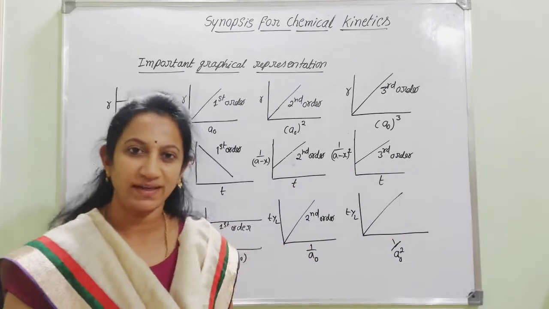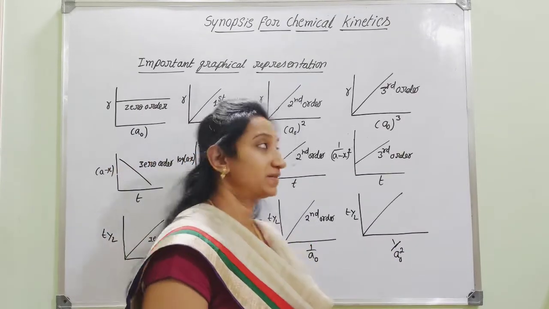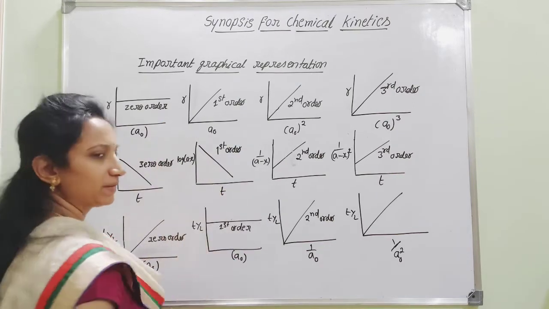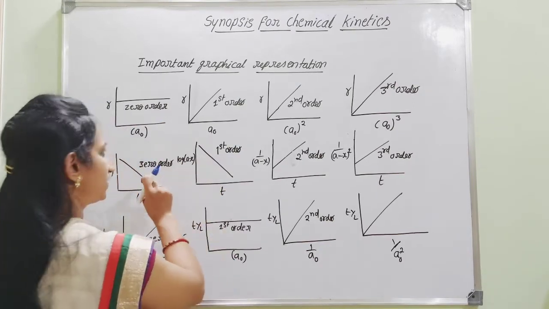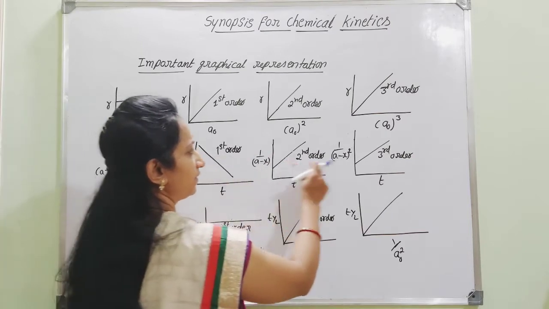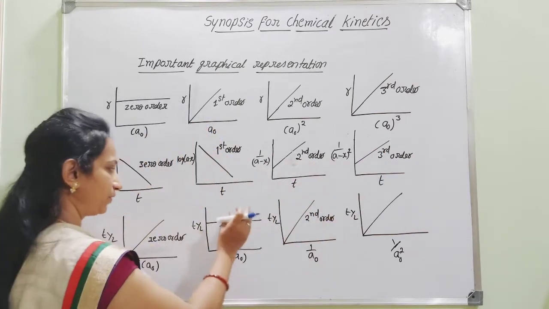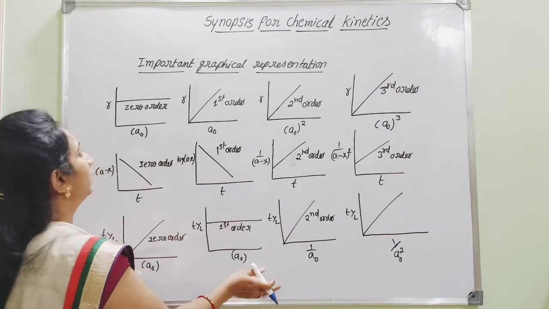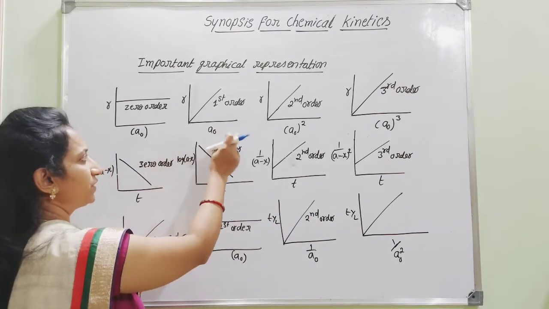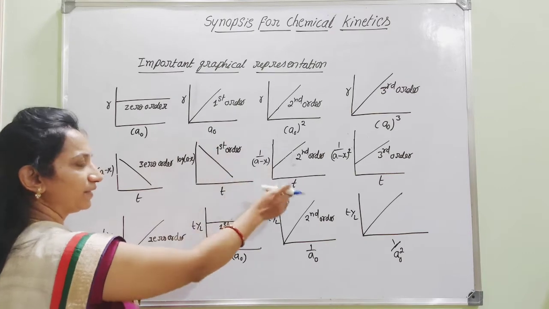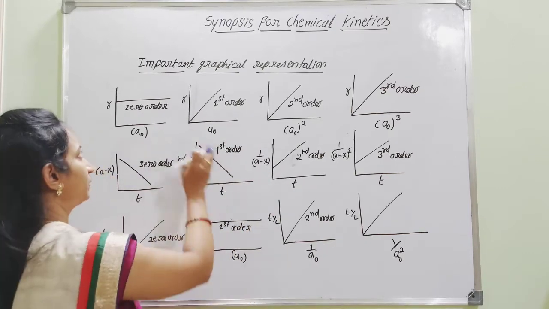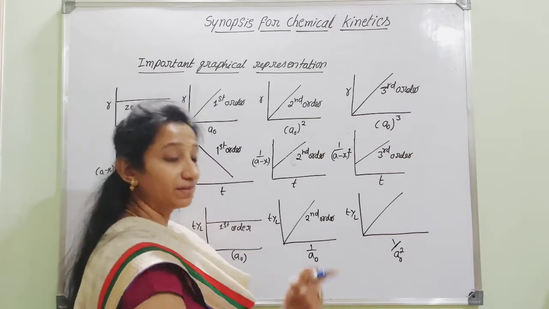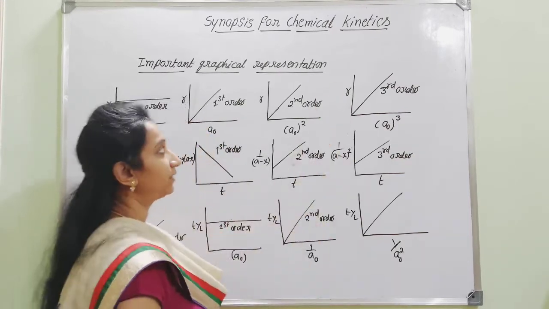Finally, we can go for important graphical representations. Here there are three sets of graphical representations for zero order, first order, second order and third order reactions. You should remember all these graphical representations, and you should be able to differentiate them, especially with respect to whether it is zero order, first order, second order or third order.